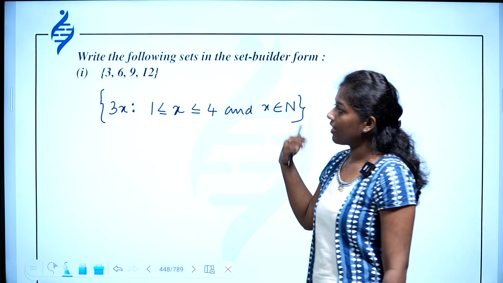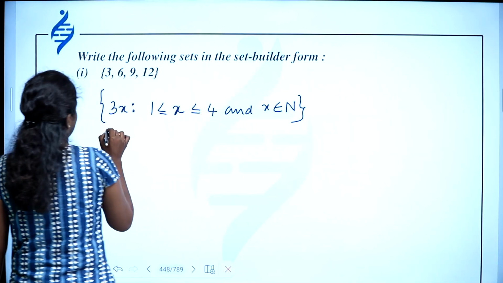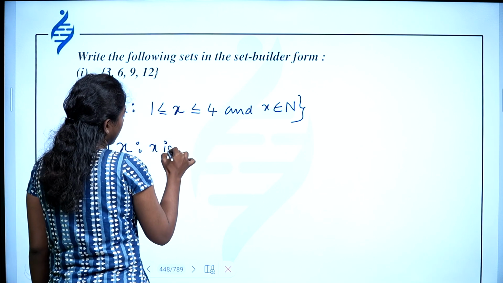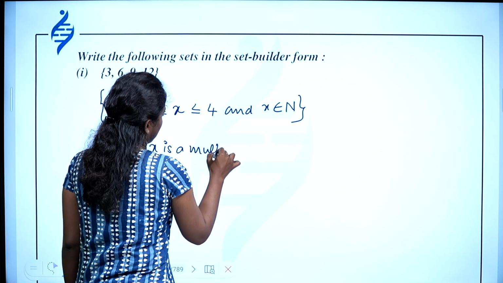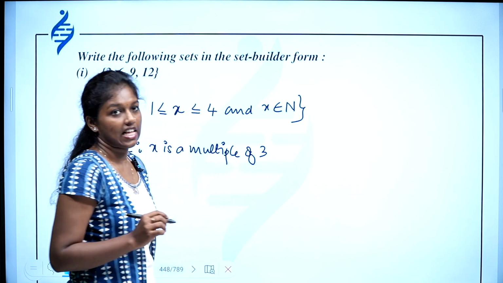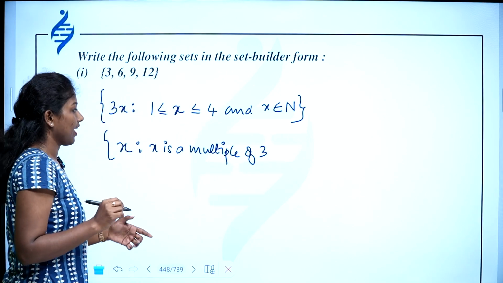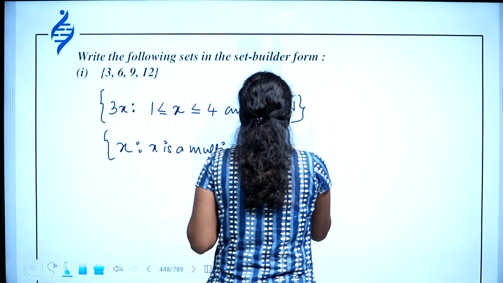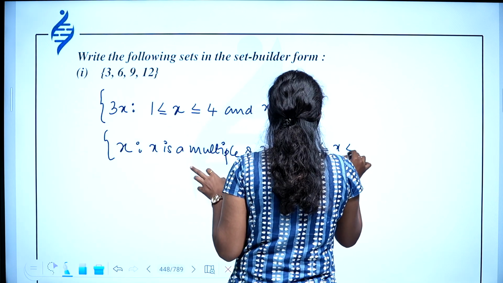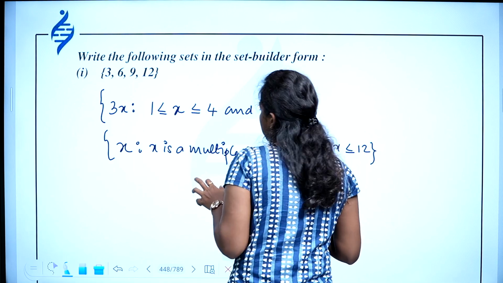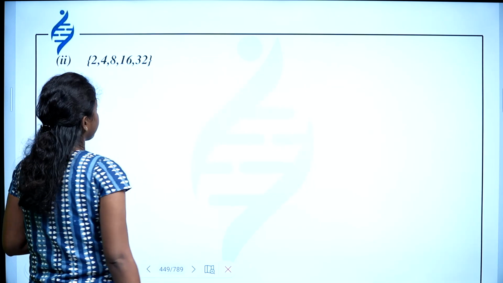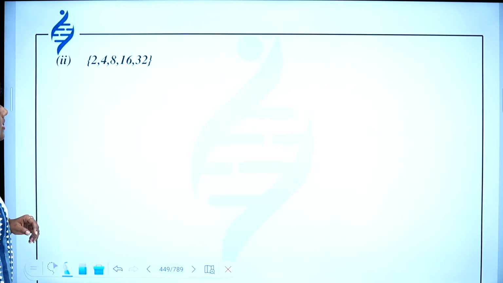Or you can write it in another way also, such that x is a multiple of 3 and 3 less than or equal to x less than or equal to 12. So you can write it like this also. This is also correct. Then 2, 4, 8, 16, 32.